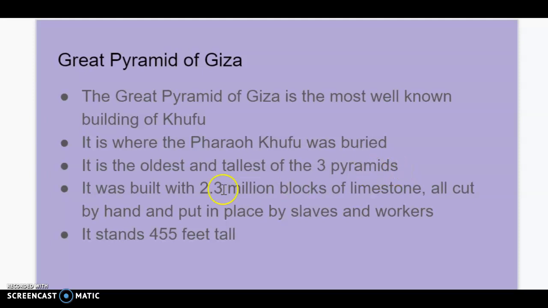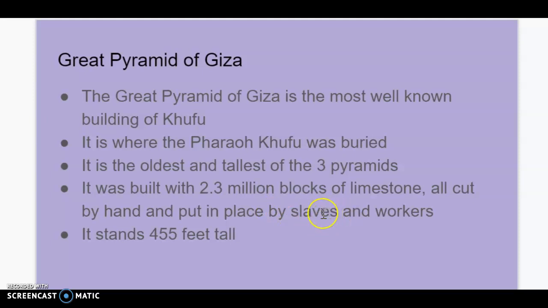And now to blow your mind a little bit, it was built with 2.3 million blocks of limestone, all of them cut by hand, meaning they would take a saw, they would take a handful of sand and pebbles, and they would rub that saw over and over and over until they cut a solid piece of limestone in half. And then they were put in place by hand. There's no machinery, there's no electricity, there's nothing that these people are using except the simple tools that they have around them. There's no electronics, there's no gas-powered machines, they didn't use electric saws, they didn't use lasers, okay? Slaves put these pieces into place by hand.